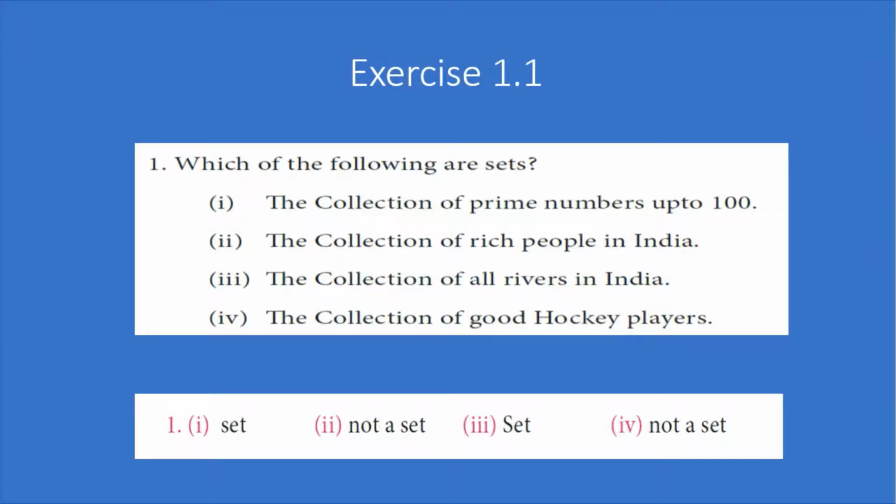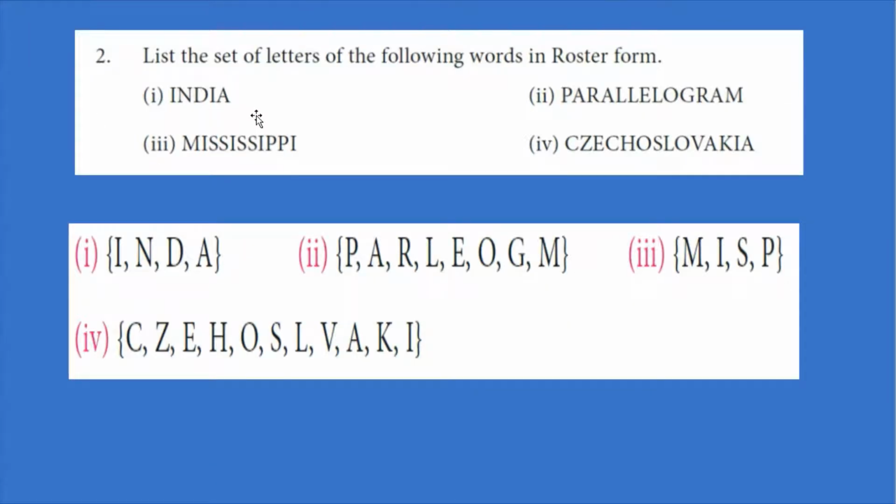The next one is to list the set of letters of the following words in roster form. Here we need to list these in roster form. 1. India. 2. Parallelogram. 3. Mississippi. 4.